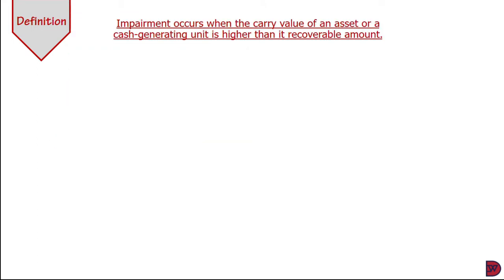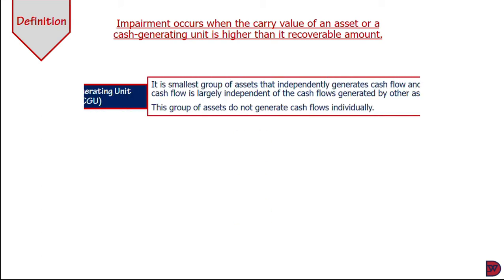So impairment normally occurs when the carrying value of an asset or a cash generating unit is higher than its recoverable amount. So let's go into the definition of the terms one after the other. We'll first talk about a cash generating unit. Now, this is the smallest group of assets that independently generates cash flow and whose cash flow is largely independent of the cash flows generated by other assets. Now, this group of assets do not generate cash flows individually.